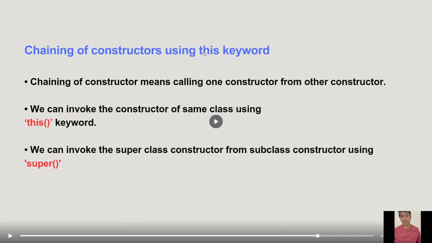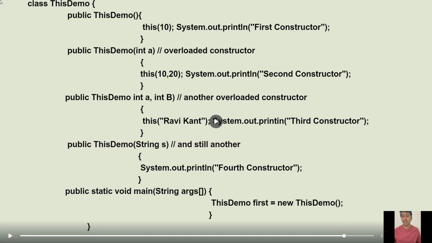Chaining of a constructor using the this keyword. Chaining of a constructor means calling one constructor from another constructor. We can invoke the constructor of the same class using the this keyword. We can invoke the superclass constructor from a subclass constructor using super. So the this keyword and super keyword are used for chaining constructors. And here is the program related to that.